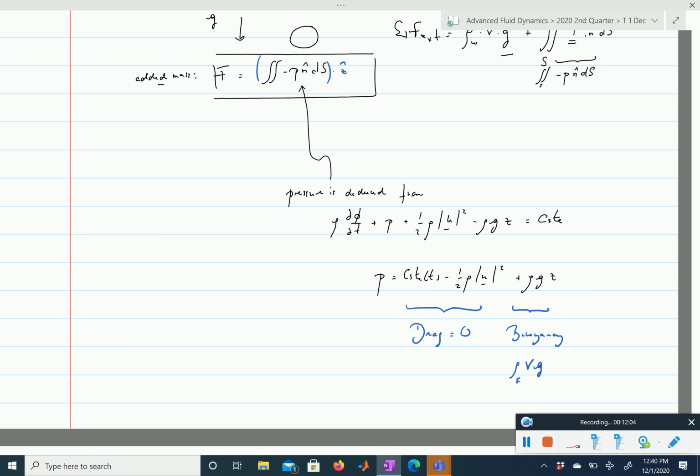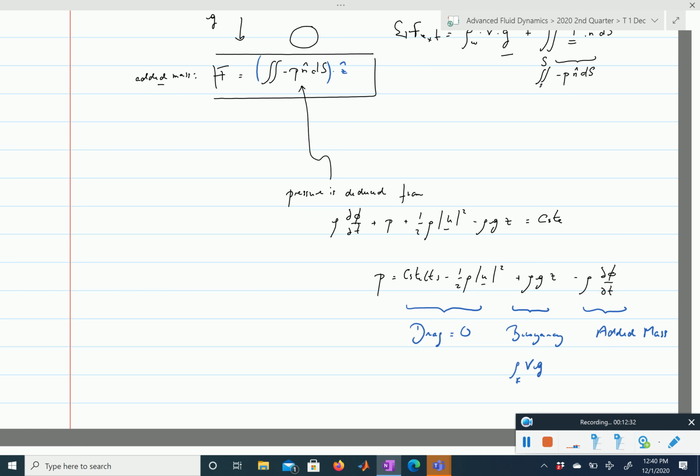And finally, once you've taken all of the terms and put them on the right-hand side, you're left with minus partial phi partial t, times rho. When you integrate that term, you'll have a non-zero contribution, and that is what we called the added mass. That is why the added mass is only there when your flow is unsteady, when dphi/dt is non-zero.